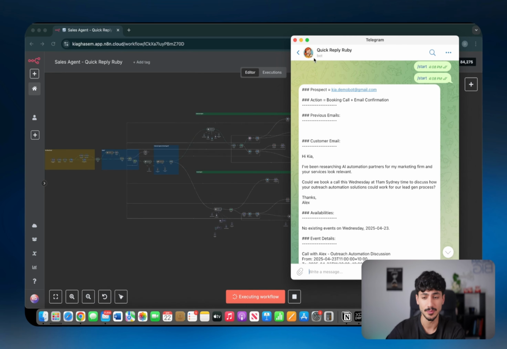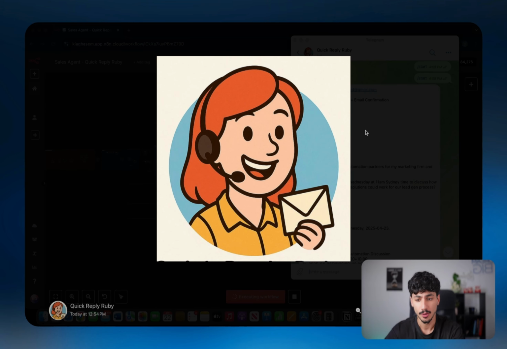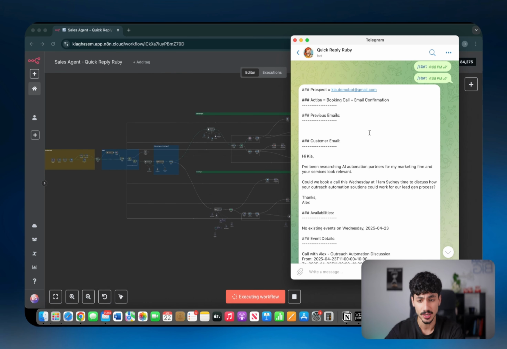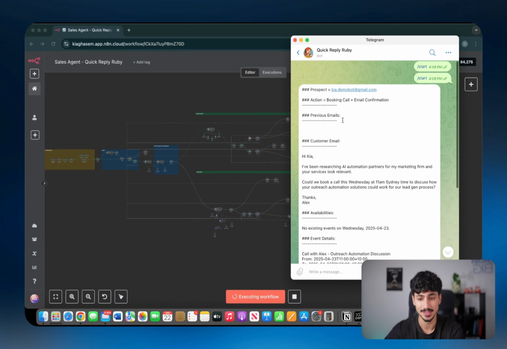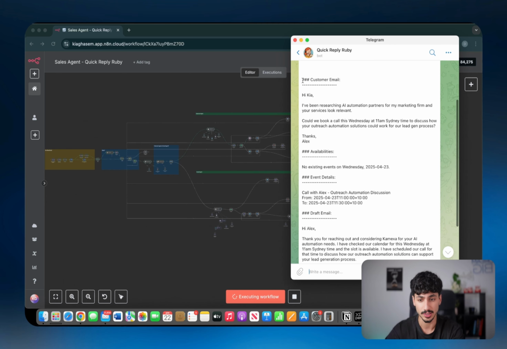Now, if I open up Telegram, you can see I've got a message from Quick Reply Ruby, which is my AI sales agent. And this message came in at 4:12, which is literally within a couple of seconds of the actual sales inquiry. And as you can see, she's told me the email of the person that's emailed us. She's told me exactly what she's going to do. She's going to book a call and also send out an email confirmation. She's also told me exactly what the customer email was, which is this one here, which I just went through.